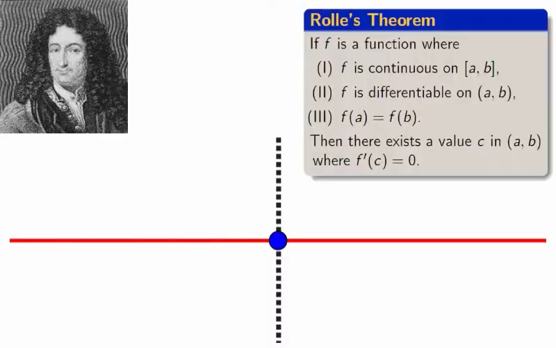Stated formally, Rolle's theorem says that if a function is continuous on the closed interval [a, b], differentiable on the open interval (a, b), and the y values of the endpoints, f of a and f of b, are equal, then at some value c between a and b, the derivative at c is 0.